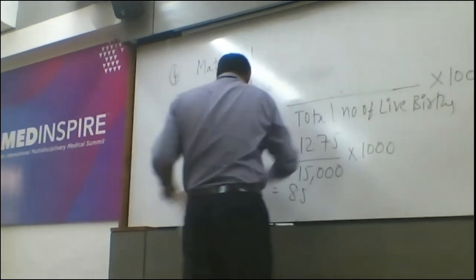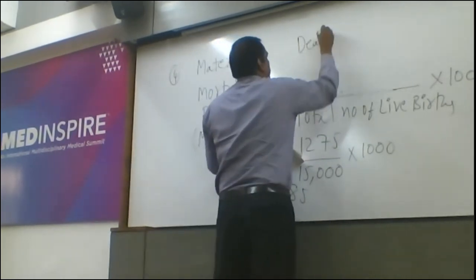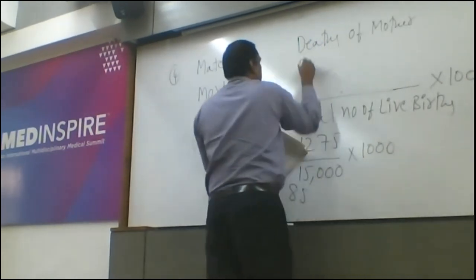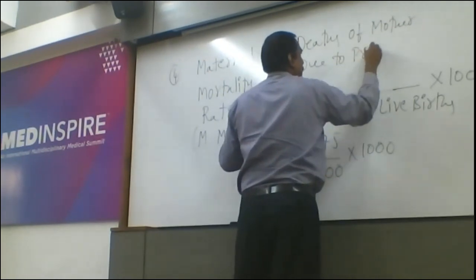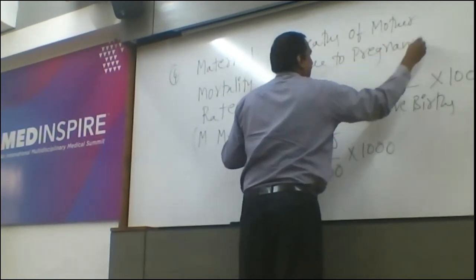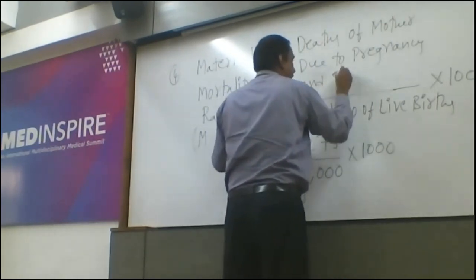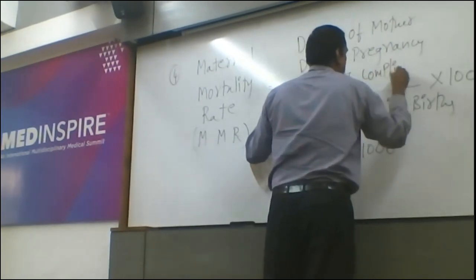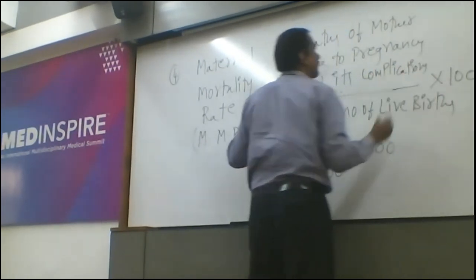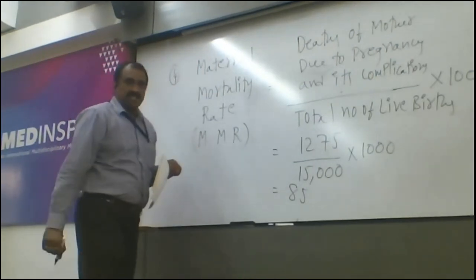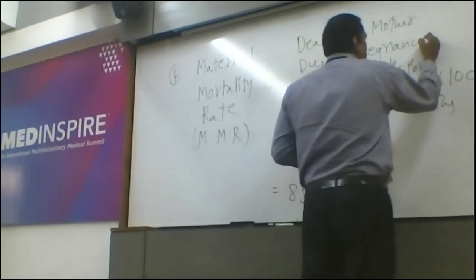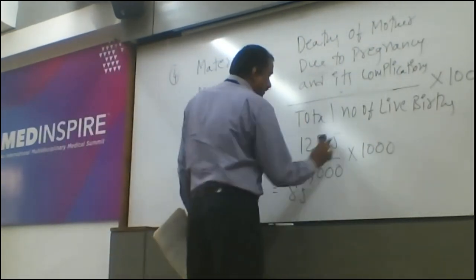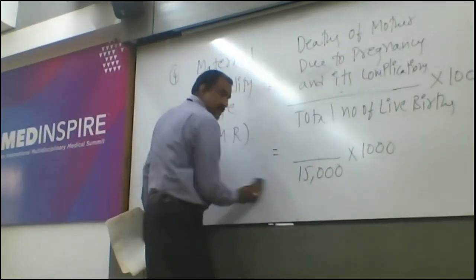Already you know. Deaths of mother due to pregnancy and its complications divided by total number of live births into 1,000, and we are going to get this one, which is known as maternal mortality rate.